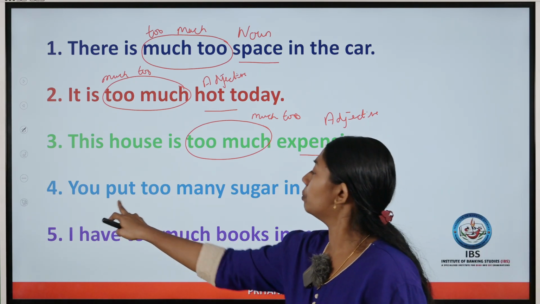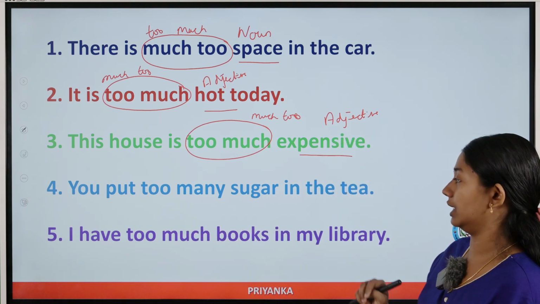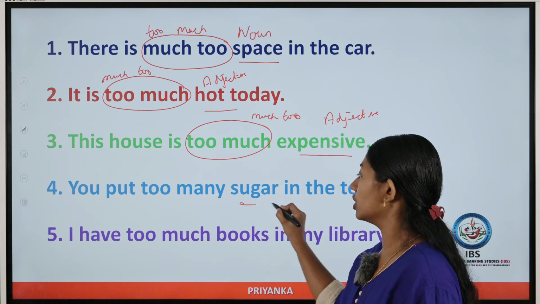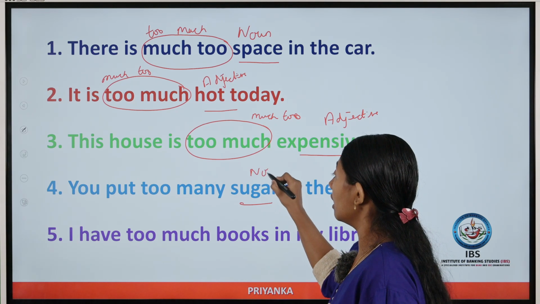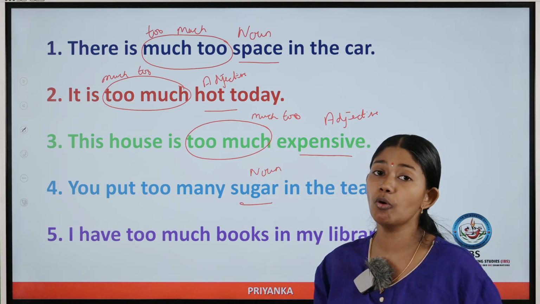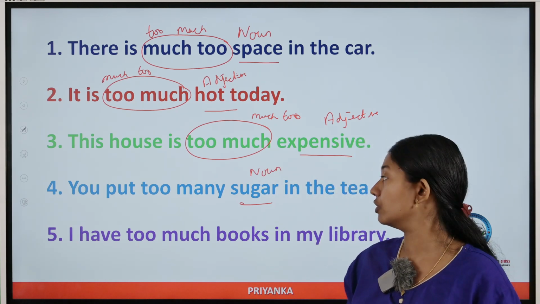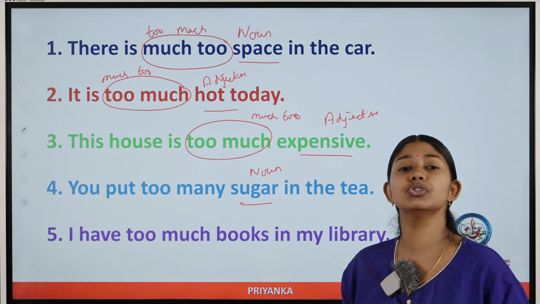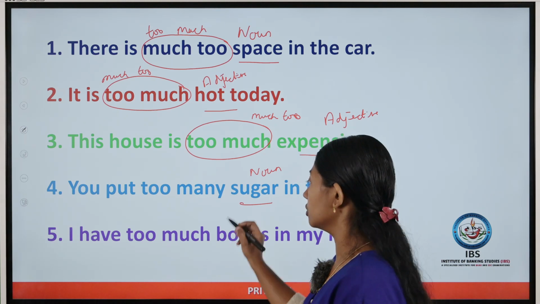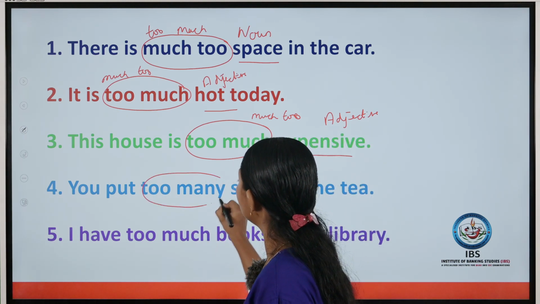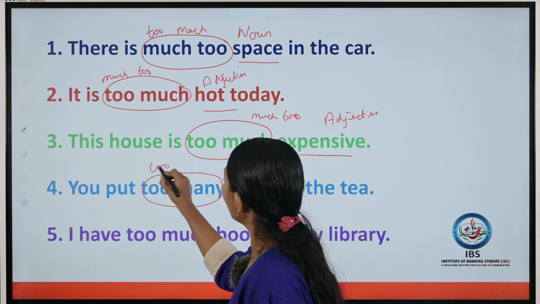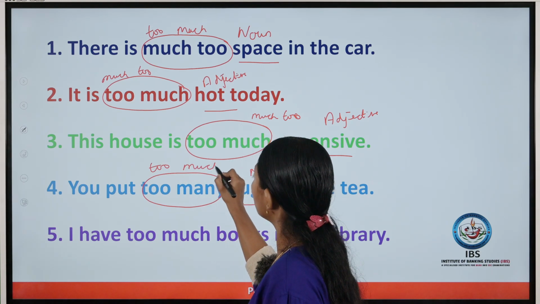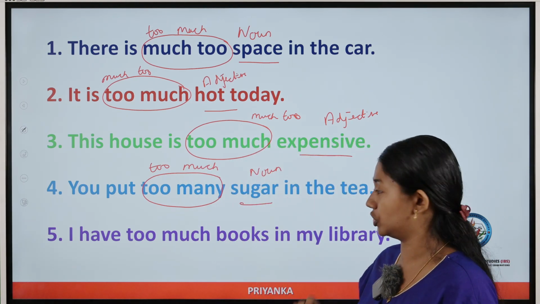Next one. You put too many sugar in the tea. Here too many, so sugar. Sugar is a noun, and it's an uncountable noun. For uncountable nouns, we don't use too many. We use too much because much is used with uncountable nouns. So it's not too many, it is too much. You put too much sugar because sugar is an uncountable noun.